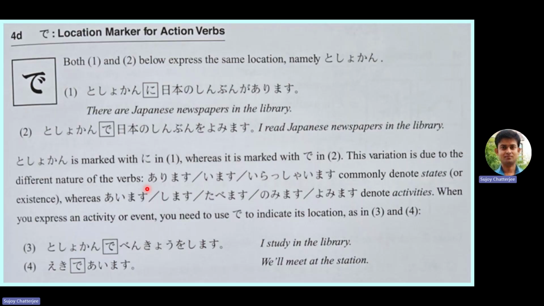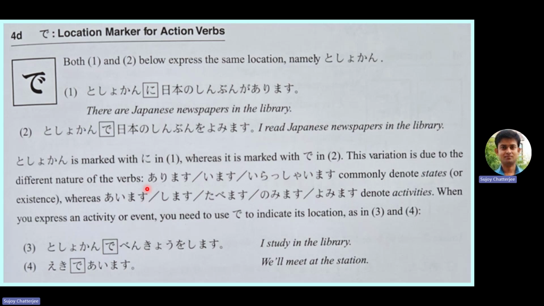Now the next topic of today is de, which is the location marker for action verbs. That means verbs which have some kind of action, and to indicate where that action is taking place, which location, which place, we have to use the de particle, popularly known as the location marker. So both 1 and 2 below express the same location. For example, Toshokan. So what are these 1 and 2?